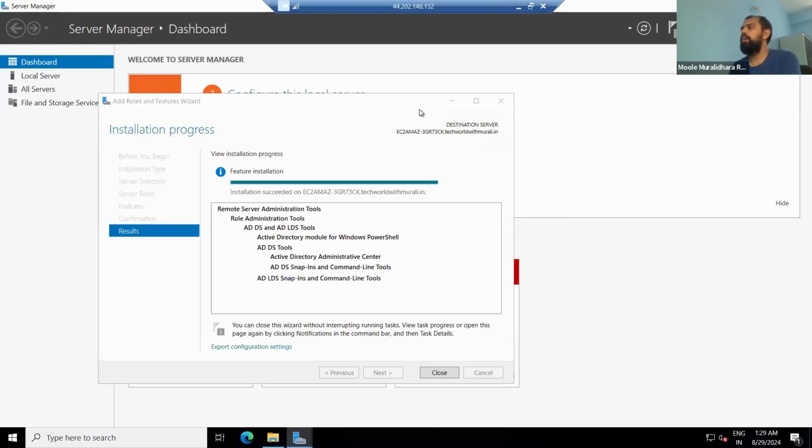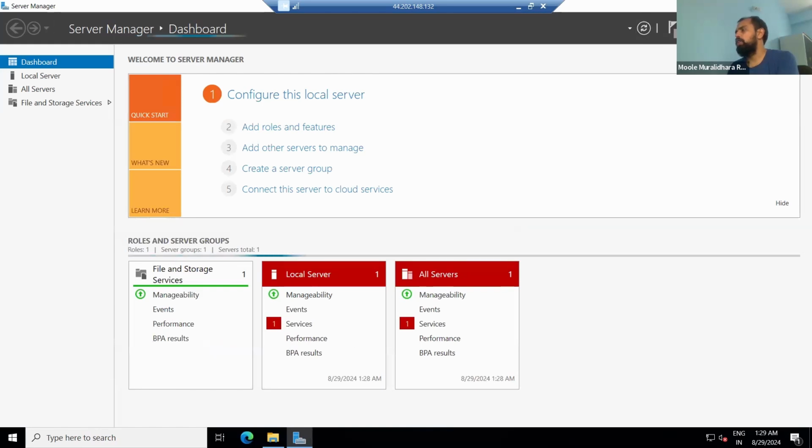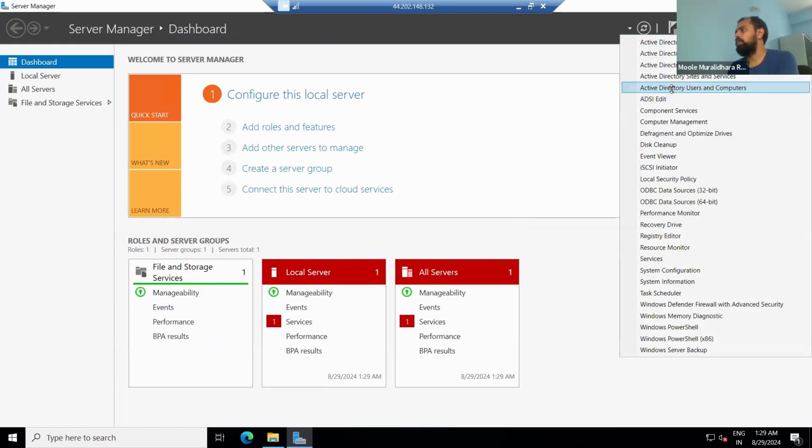Now if you go here, the feature installation is completed. Now click close. If you observe here, when you install AD DS and AD LDS, we don't get any restart option. Just click cancel, then just refresh this one. Now if you go to the tools, here you can see that option, Active Directory Users and Computers, and also Sites and Services, Domains and Trusts, everything you are able to see.